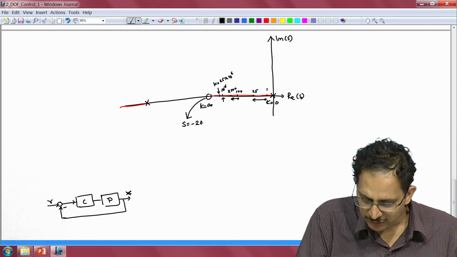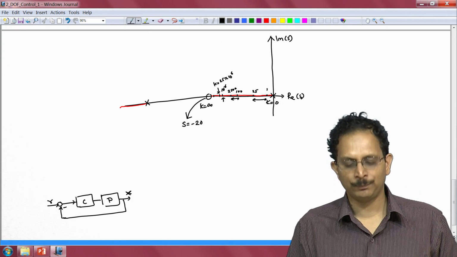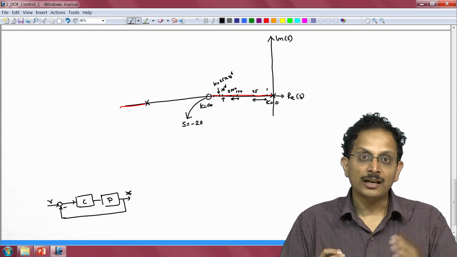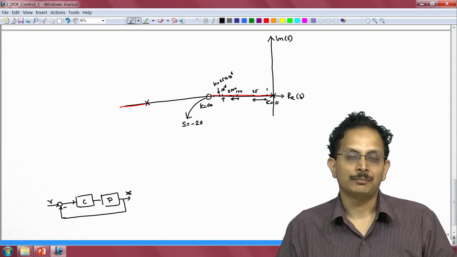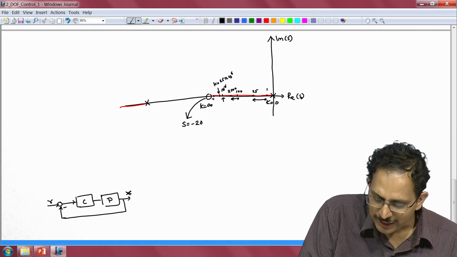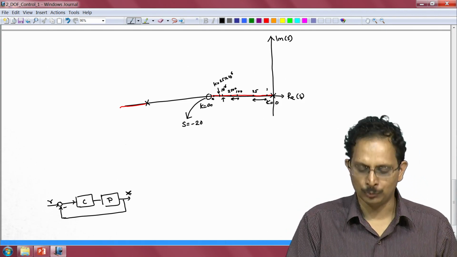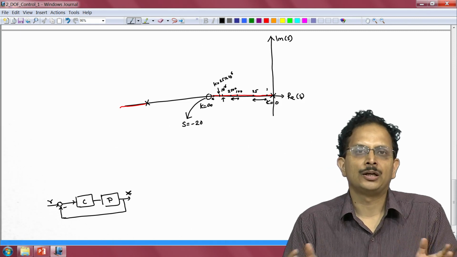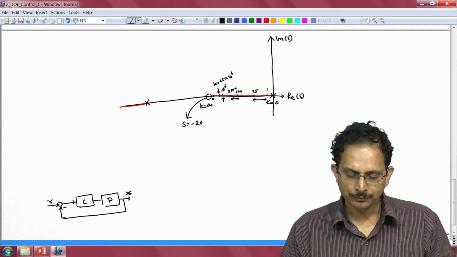So, it is going to be somewhere here for instance, and because this is so close to the open loop 0, even a large change in the gain by a factor of 25 will result in a negligible change in the location of the closed loop pole. It will come a little bit closer to the open loop 0, but not by a significant amount.